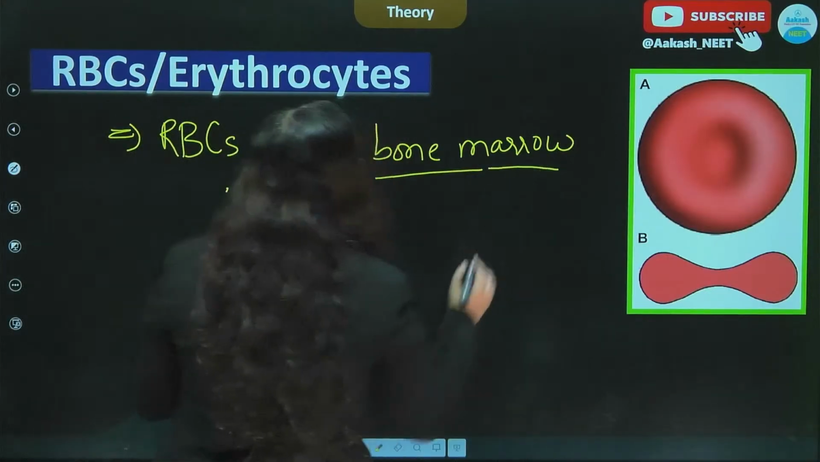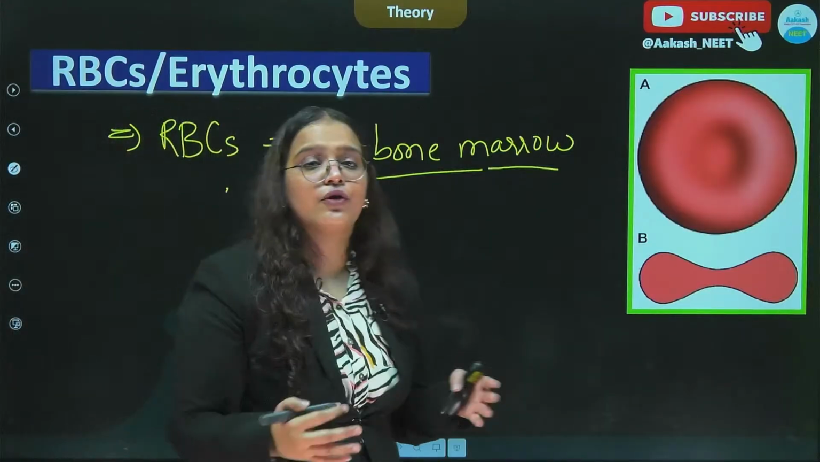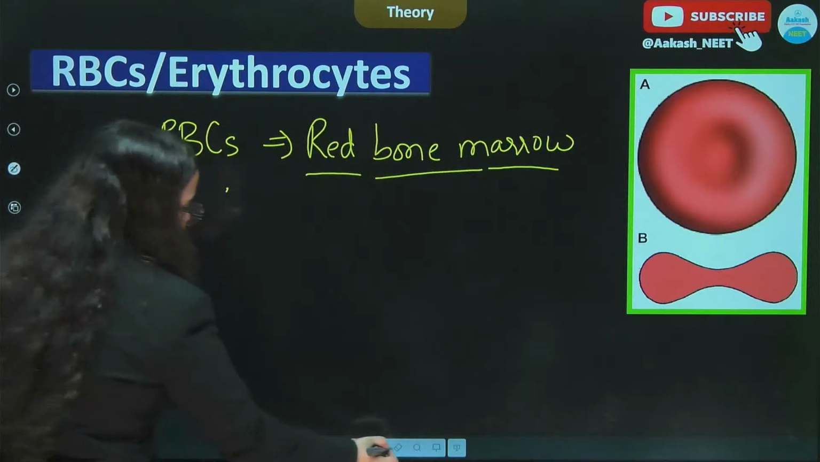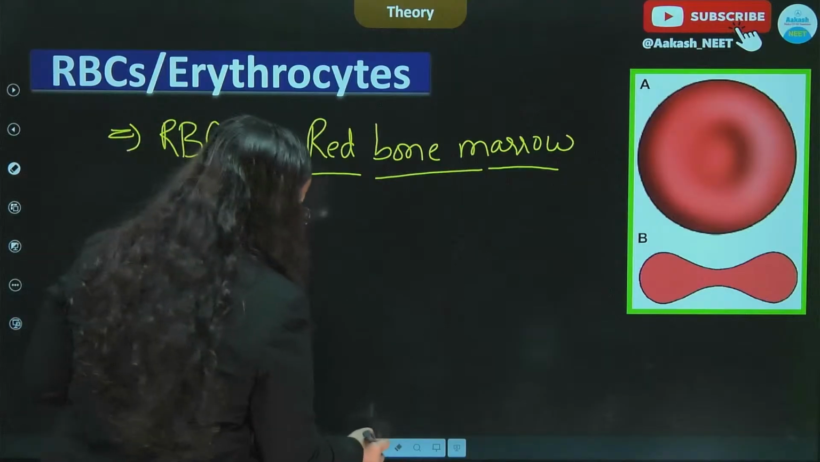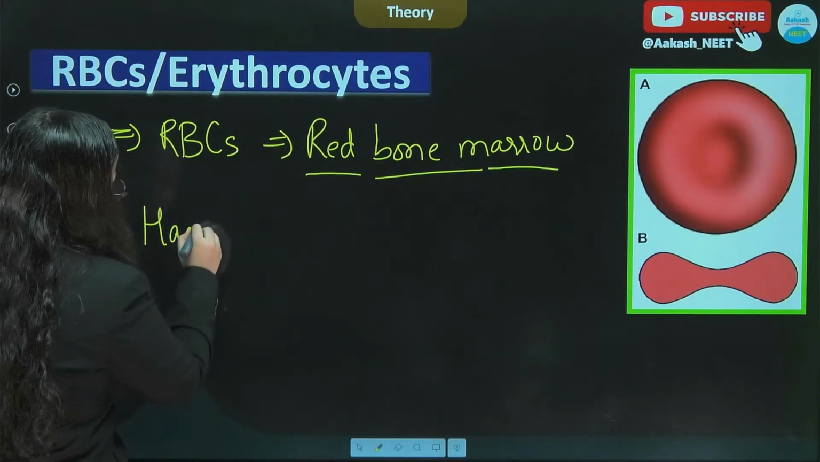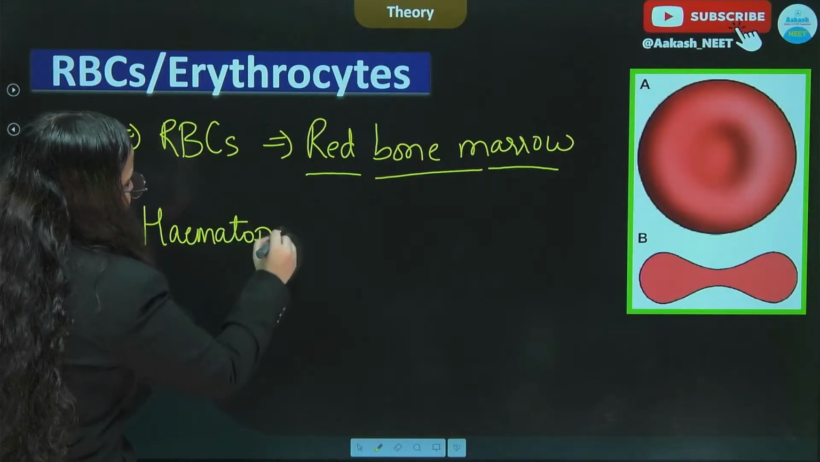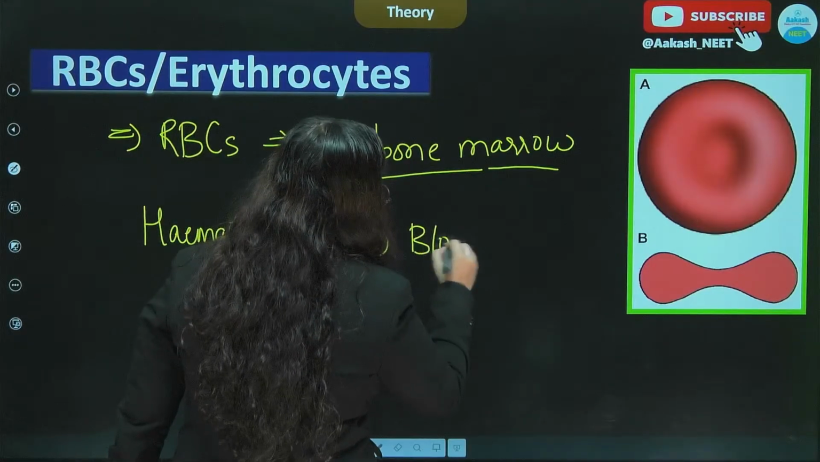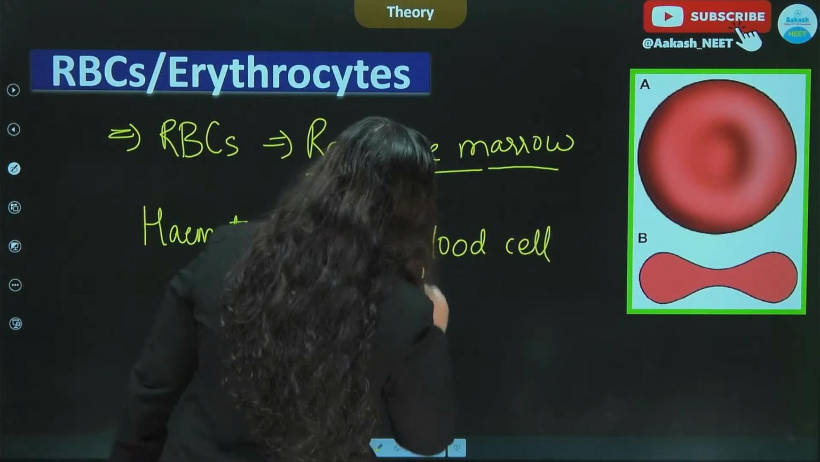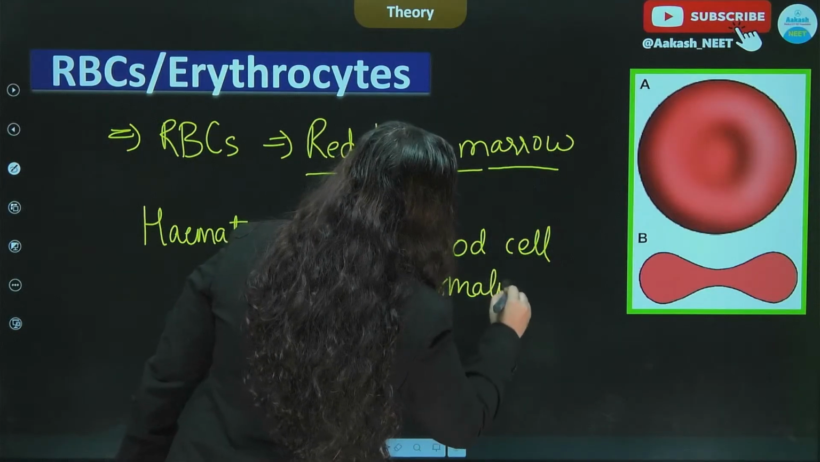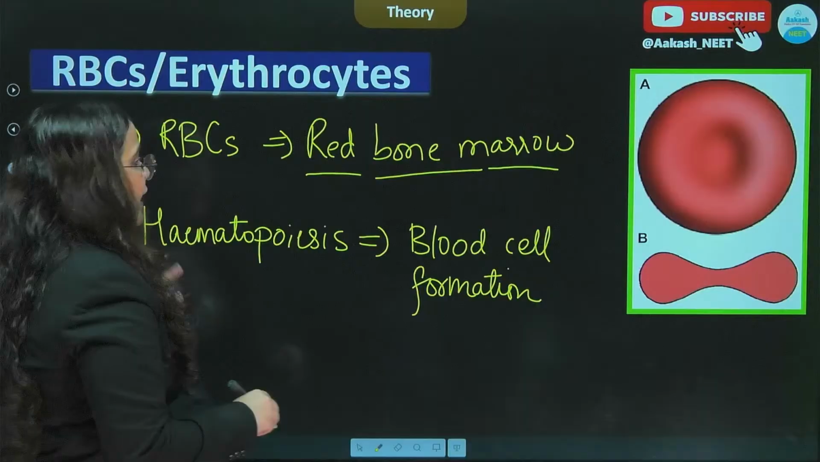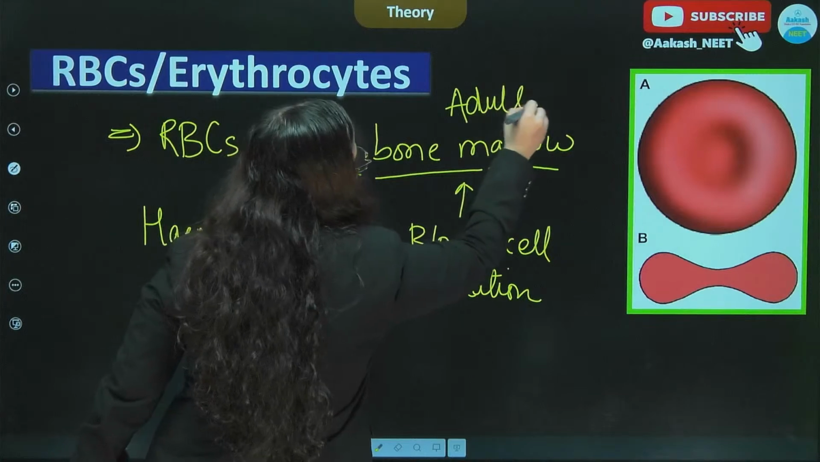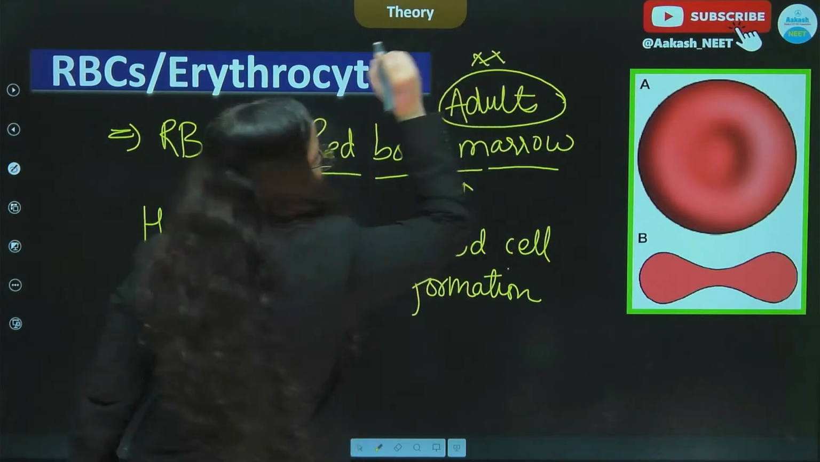So it is the red bone marrow which is involved in the production of RBCs and for all the blood cells. We say that hematopoiesis, which is the blood cell formation, takes place in the red bone marrow in the adults. That is also something you need to remember very carefully.